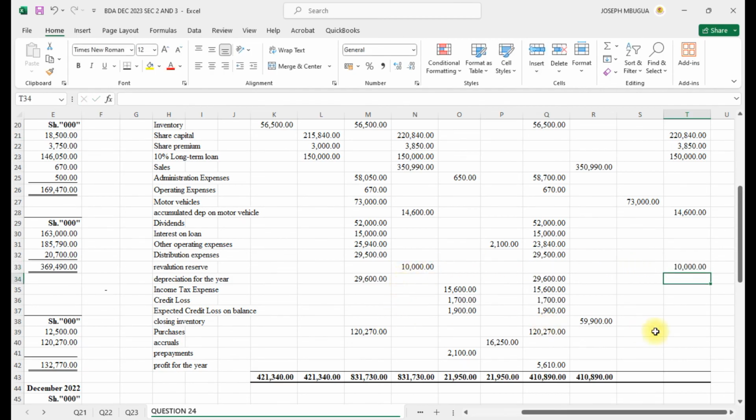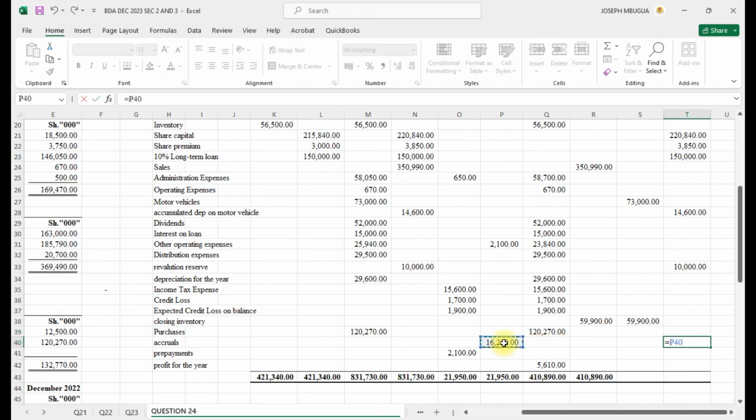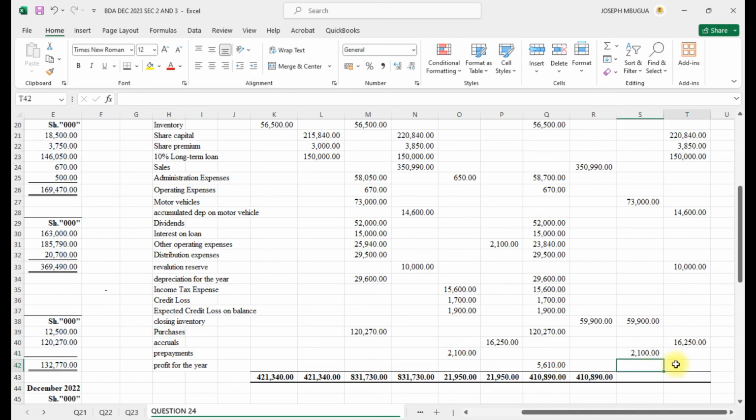Then coming down, the closing inventory is an asset. Then coming down to accrual, which is a liability. Accrual, prepayment, and the last one is a profit for the year. I will combine this to see whether it will balance. Yeah, and it is balancing at 502,600.